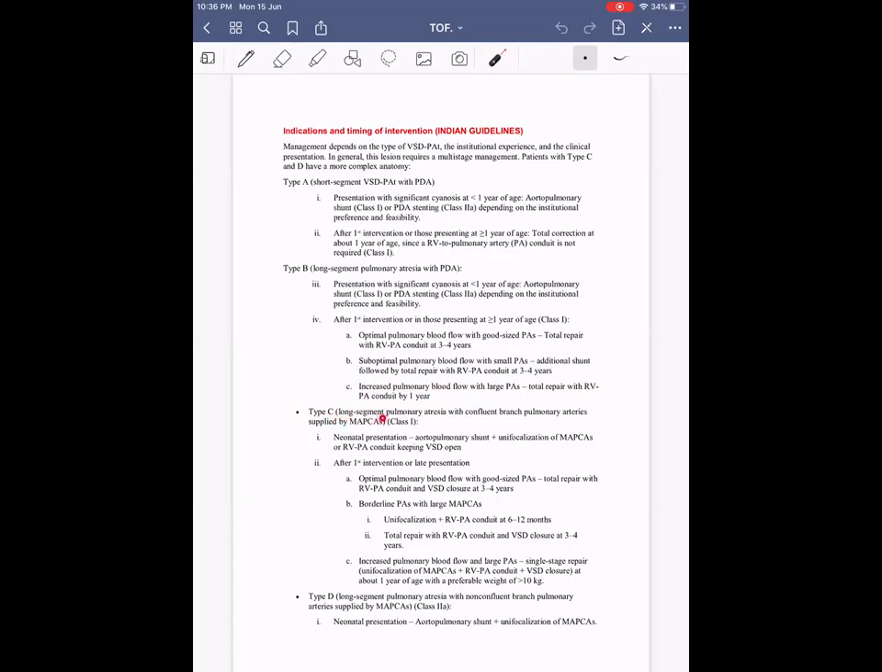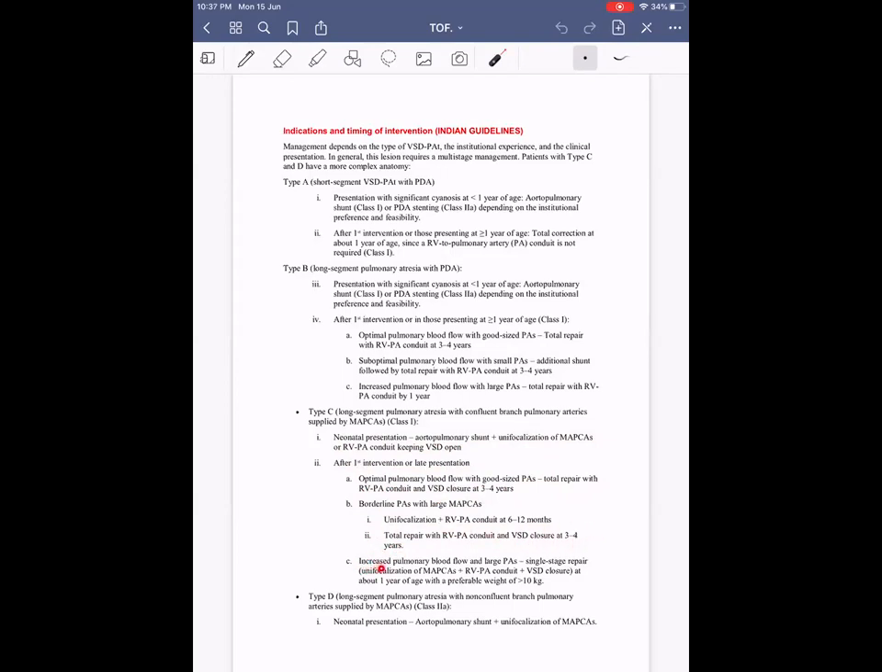Then coming on to type C, long segment pulmonary atresia with confluent branch PAs and lungs supplied by MAPCAs. If it is a neonatal presentation, aortopulmonary shunt plus unifocalization of MAPCAs or RV to PA conduit keeping VSD open. Then after first intervention or late presentation, optimal pulmonary blood flow with good sized pulmonary arteries, total repair with RV to PA conduit and VSD closure is done at 3 to 4 years. For borderline pulmonary arteries with large MAPCAs, do the unifocalization and RV to PA conduit at 6 to 12 months, or total repair with RV to PA conduit and VSD closure at 3 to 4 years.